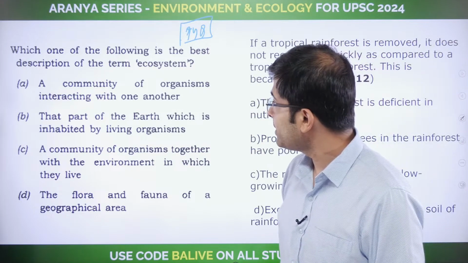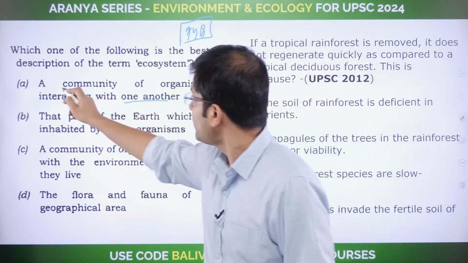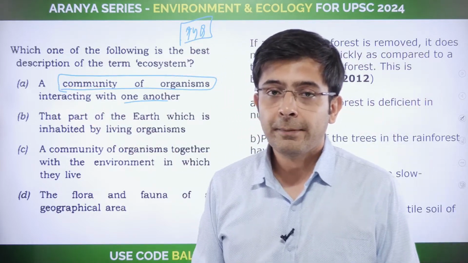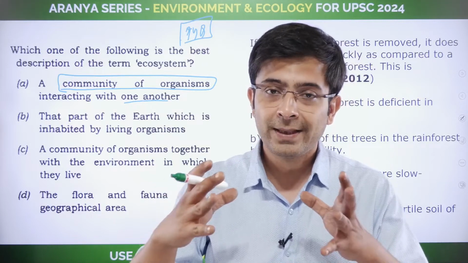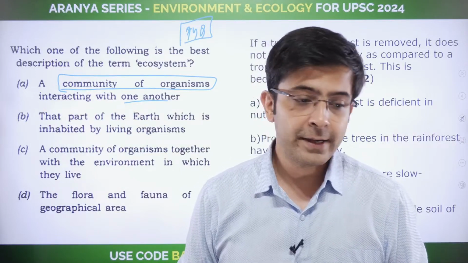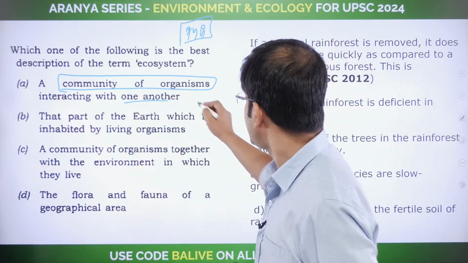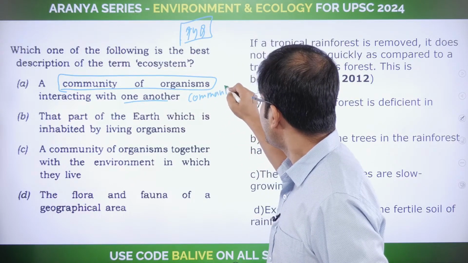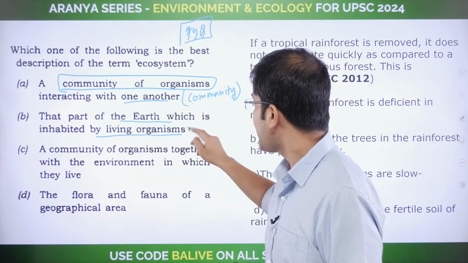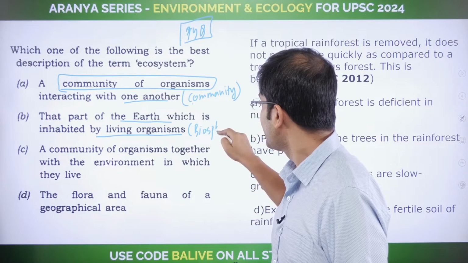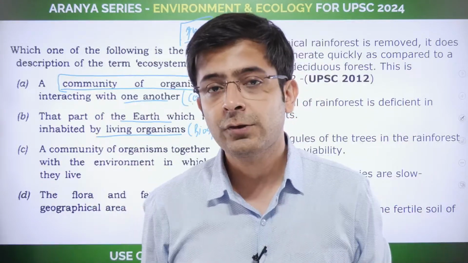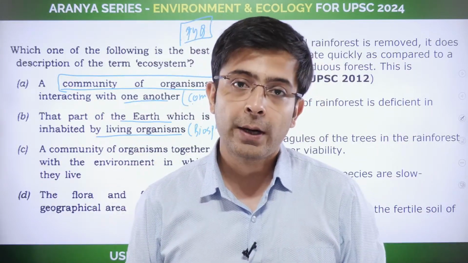First one, a community of organisms interacting with one another. Well, firstly, you have to understand from the exam perspective, it's just talking about the community. By now you must know that ecosystem has to do with the particular organism and its relationship with the factors around it, abiotic as well as biotic. So this is essentially the definition of community, as we discussed in the last class. That part of the earth which is inhabited by living organisms is essentially the biosphere. You have lithosphere, hydrosphere, then you have the common area between lithosphere and hydrosphere where life exists. That is called the biosphere.